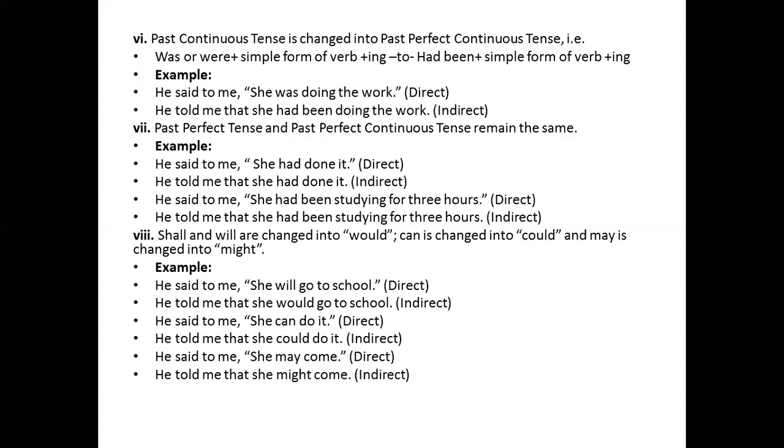Again, he said to me, she can do it. He told me that she could do it. Next, he said to me, she may come. He told me that she might come.